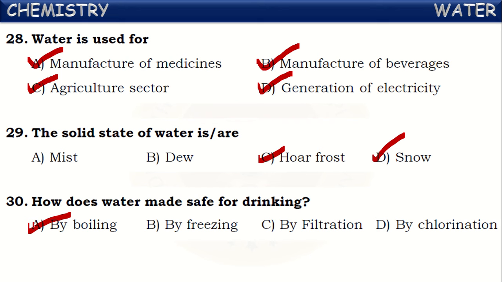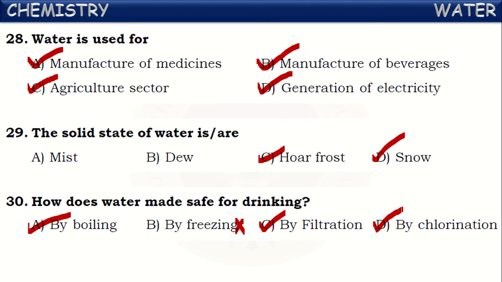By freezing, we cannot make it safe. By filtration also, certain insoluble solid substances can be separated from water. So in that way also it is purified by filtration.